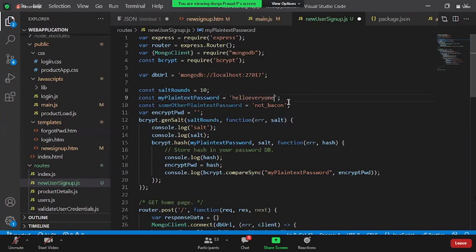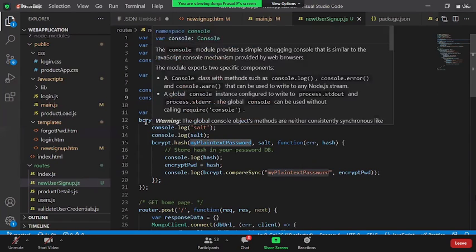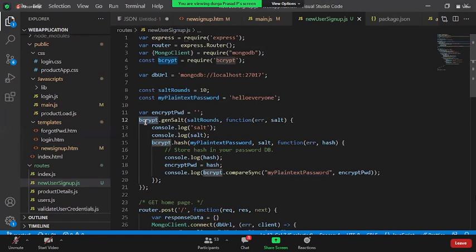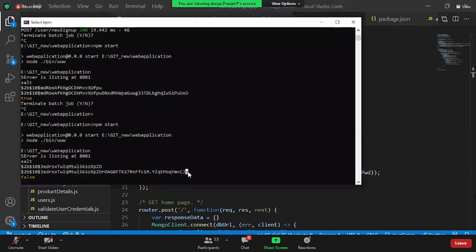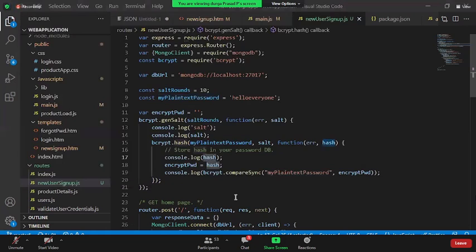If you give this password to the bcrypt guy, binary crypt might be, he will give us a hash code. You give the password to that guy, he will give a hash code. And that is what the hash code is going to look like. See, this is the hash code. Now what he's saying, you take the hash code and store it into the database.